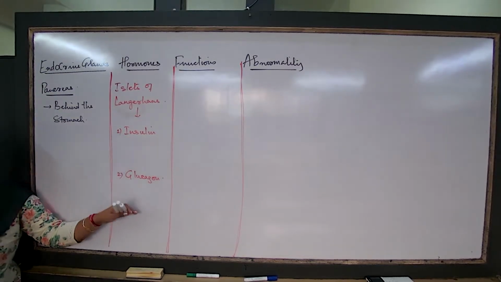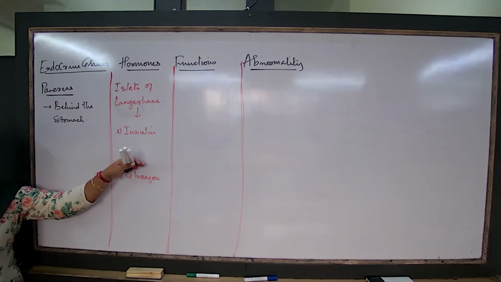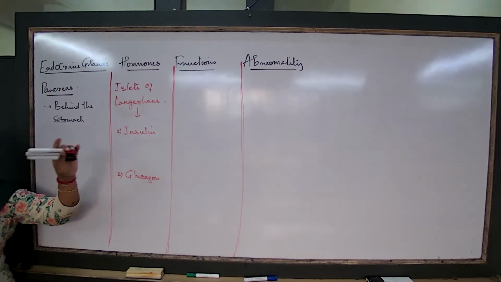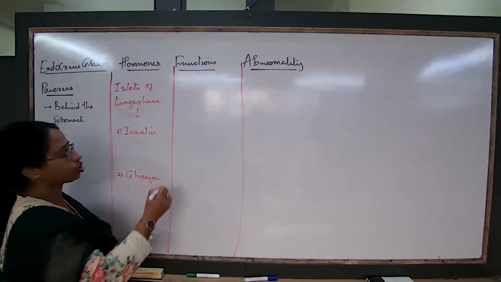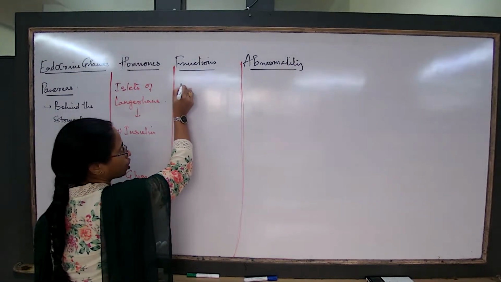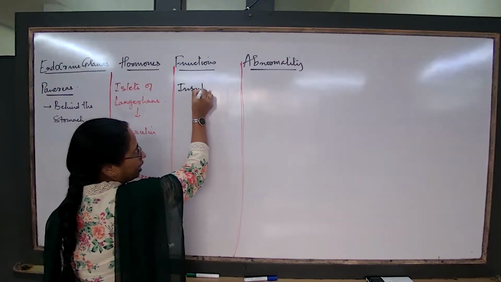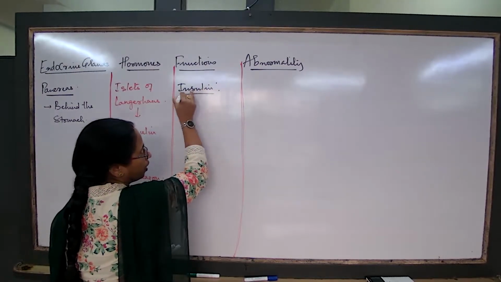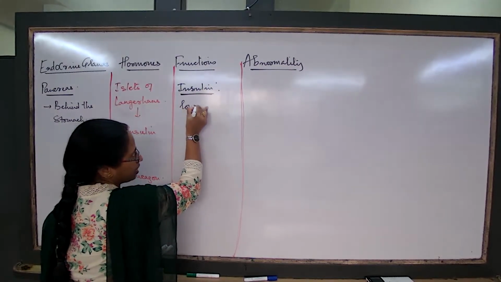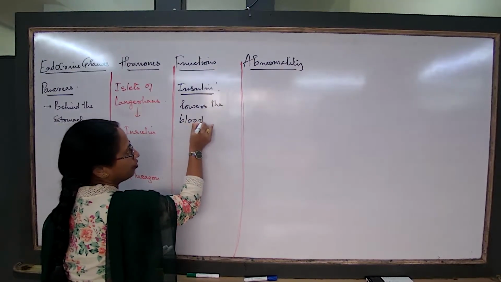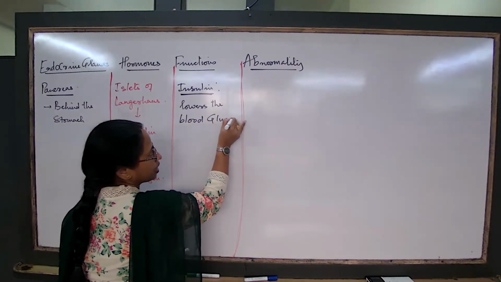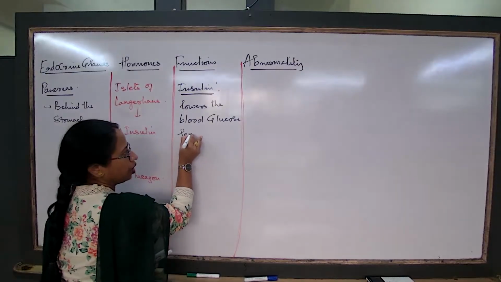Come to this concept now. This is very important. What are the two hormones and their function? What is the first hormone? Insulin. What is the major function of insulin? The major function of insulin always is that it lowers the blood glucose level. It lowers the blood glucose level. How does it do so?